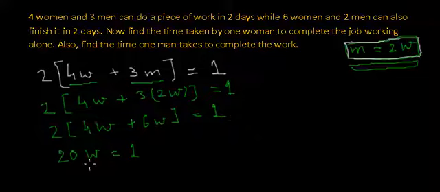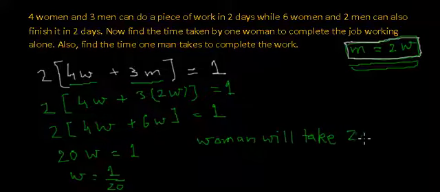So this means 20 women, if they work for 1 day, will be able to finish the job. So this means the working capacity of a woman is 1 by 20. That is, in 1 day she is finishing 1/20th part of the job. So the time taken by a woman will be 20 days, right? So a woman will take 20 days to finish the job, right?